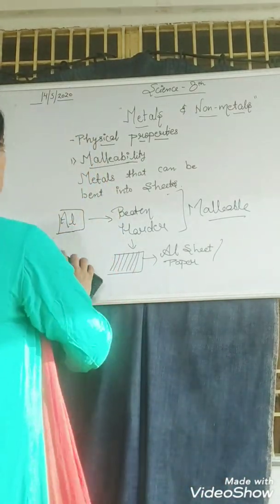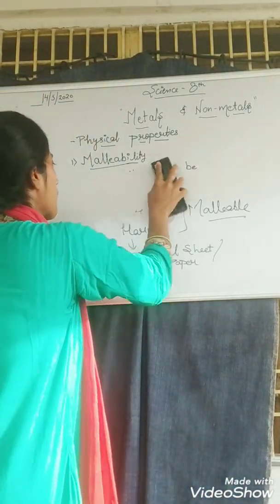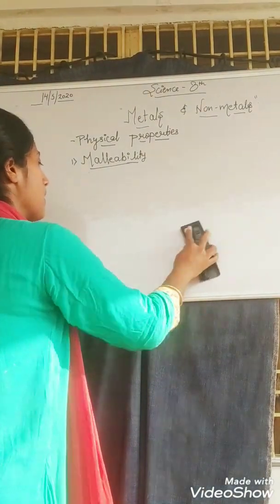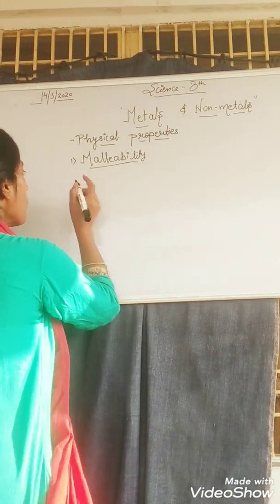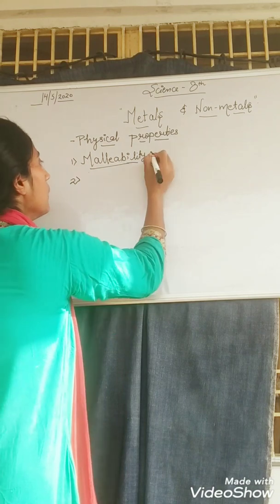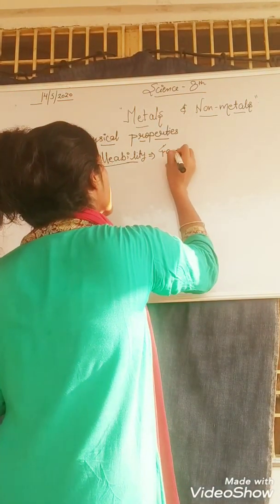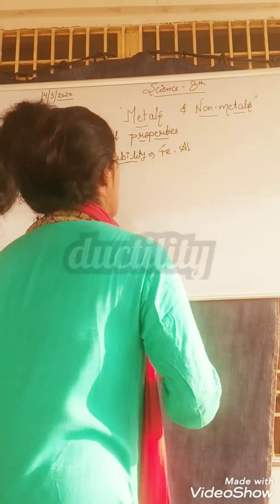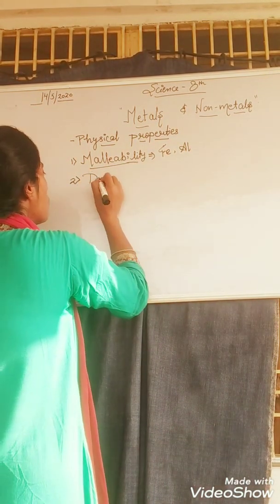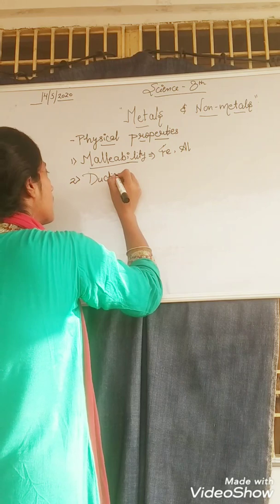In malleability, you can take the example of iron and aluminium. After this we need to go to the next point, that is ductility.